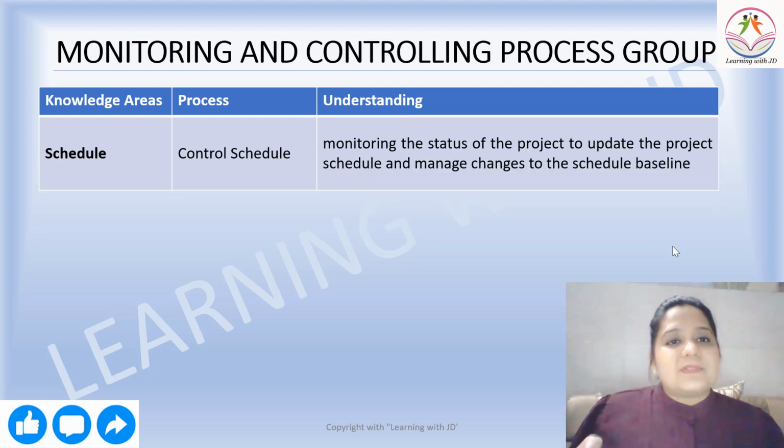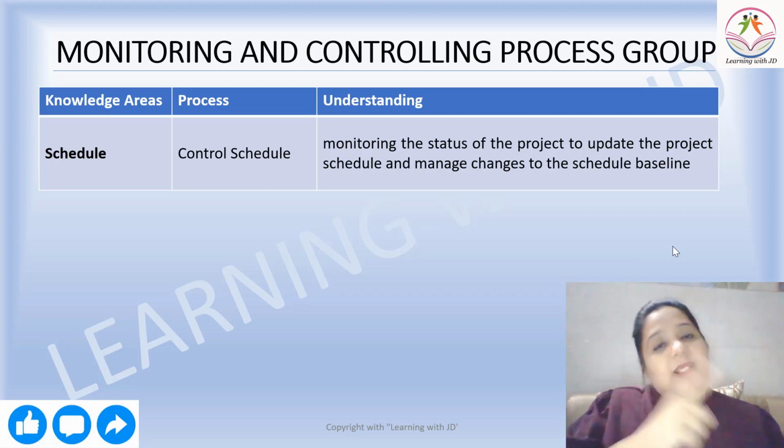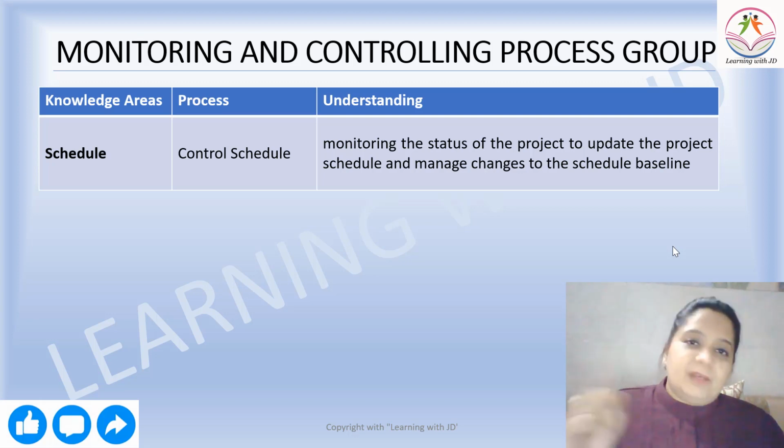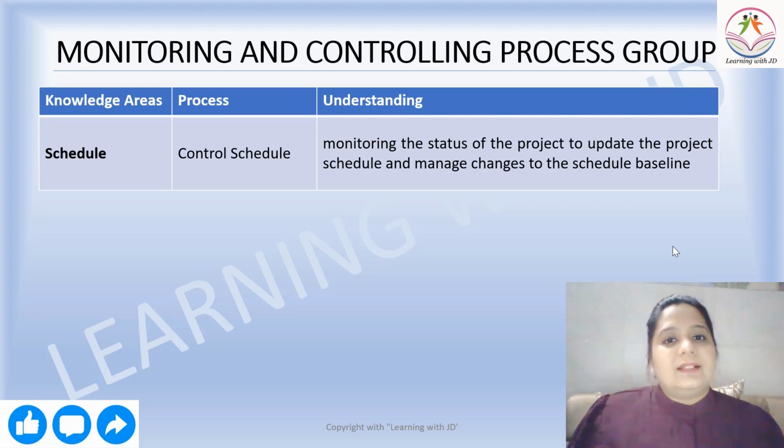Then comes the schedule. You control your schedule: monitoring the status of the project to update the project schedule and manage changes to the schedule baseline. Simple. When we're talking about scope, you ensure that the changes to the scope baseline are made. When you talk about schedule, you ensure that the changes to the schedule baseline are managed.